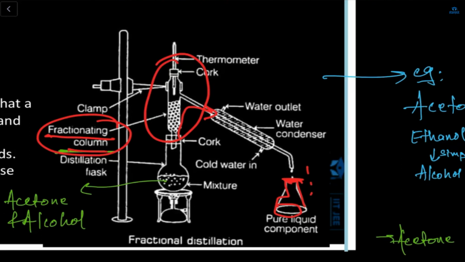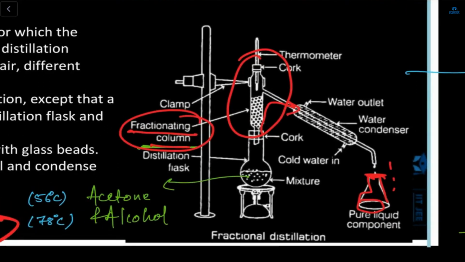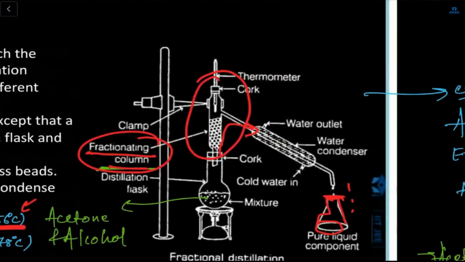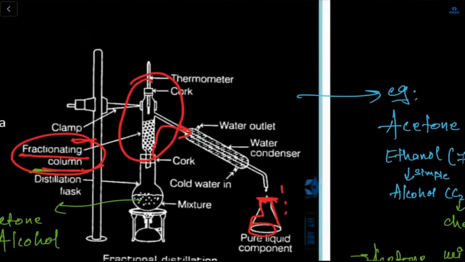So here, if there's a mixture of acetone and alcohol, then first acetone will vaporize, because acetone's boiling point is less. Acetone will move to this fractionating column, and then the same process will happen as in distillation.